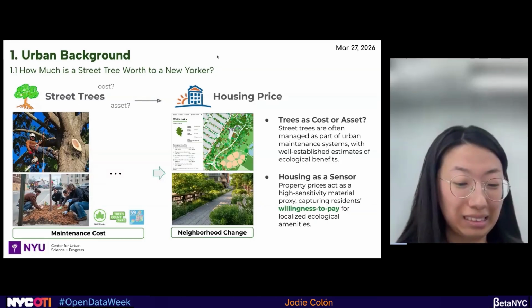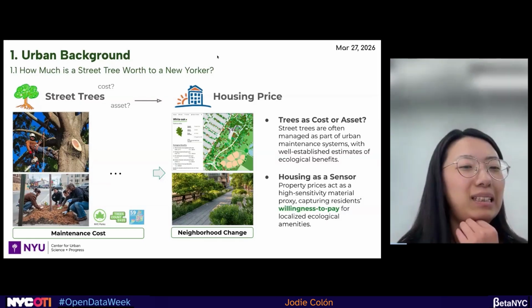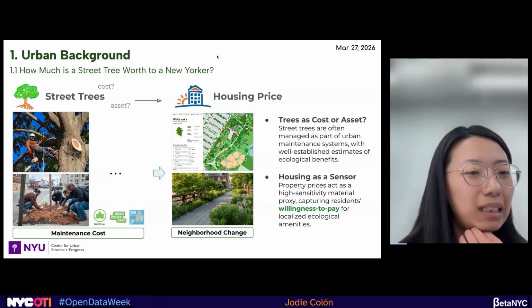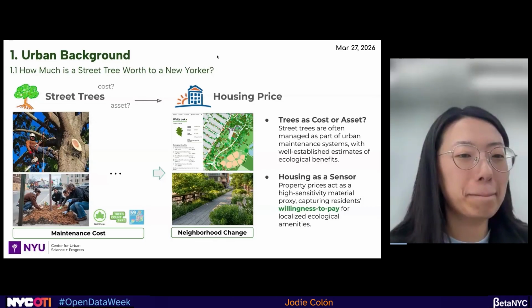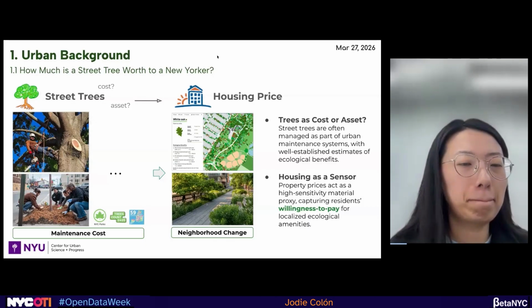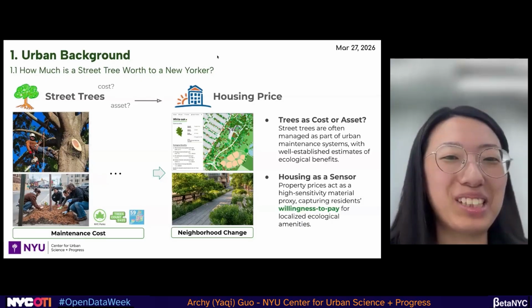Thank you. And I just want to validate your volunteer experience. I've organized tree care in every single community board in the Bronx, and I am now retired, and I currently steward multiple parks and multiple street tree beds. So it is volunteers who are standing in the gap between the data and the reality. I really appreciate that you got that from your volunteer work, because that's a big message that many people don't understand. There's a big gap, and it's people like you and me who volunteer that are filling that gap. Thank you so much.